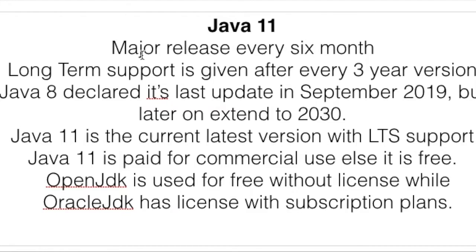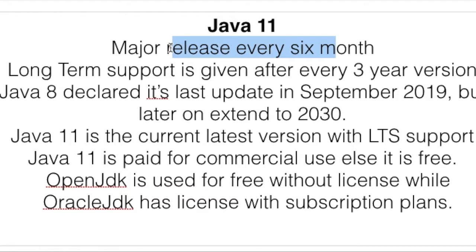Earlier, what happened? Java released one major version, Java 1, Java 5, Java 7, and after that, let's say after 2 or 3 years, they released a new version. But nowadays, they are releasing each version every 6 months. So that is the first major change. They have decided to release every major version every 6 months, and if they have to provide some minor version update, they will provide it as support and keep updating the same version continuously. So that is the one thing.